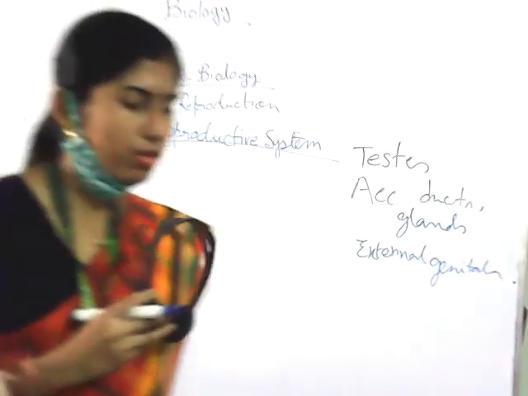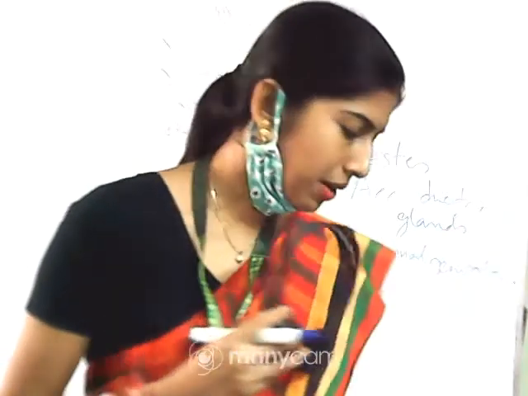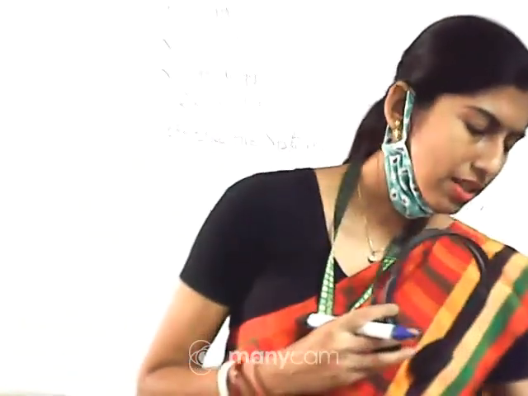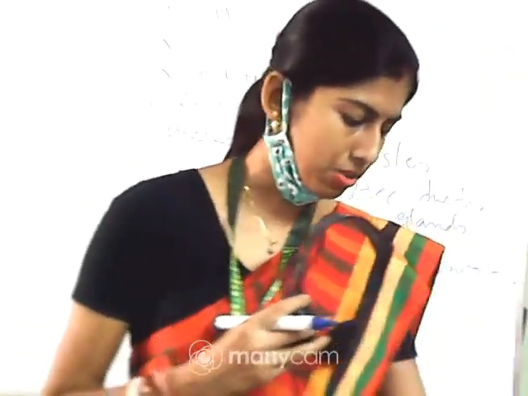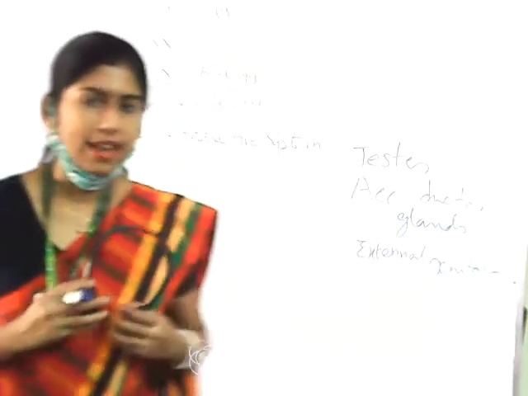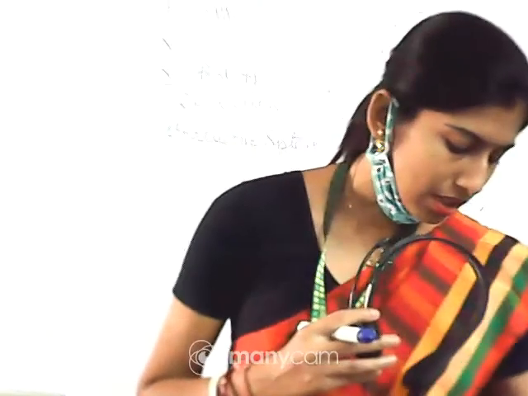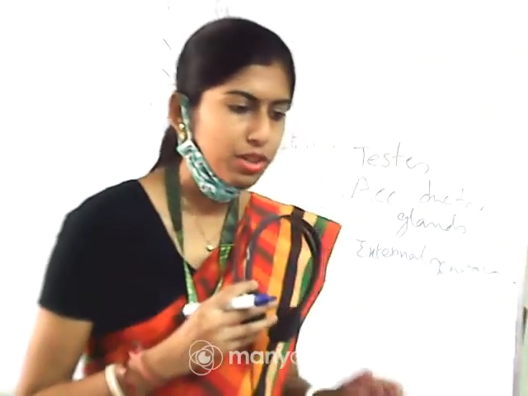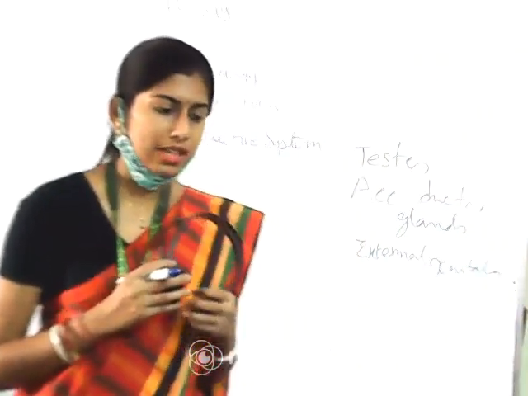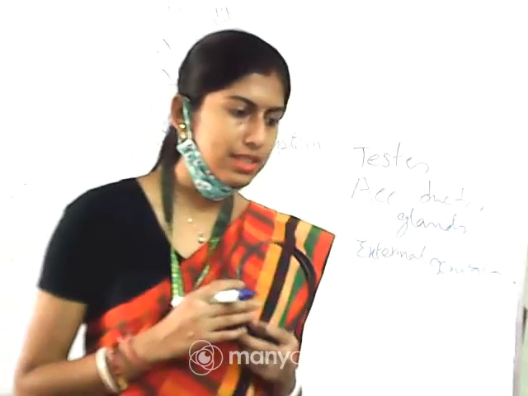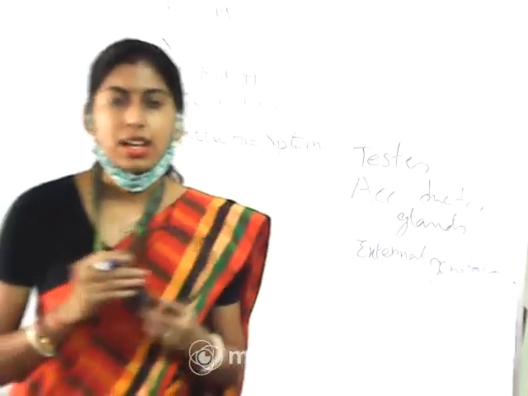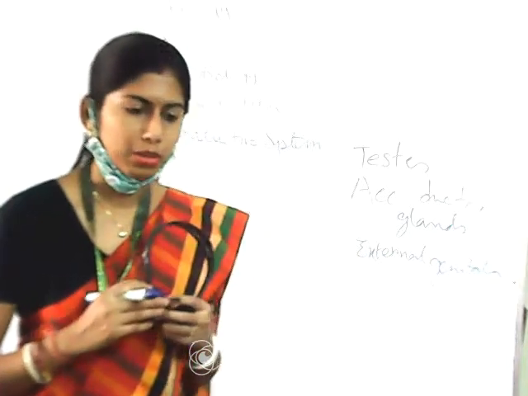So now we will see the different positions of those parts and what the functions of those parts are. First, as I have mentioned, the male reproductive system is located in the pelvic region, but if we consider the testes, as we know it is extra abdominal, that means it is located outside the abdomen. Why?